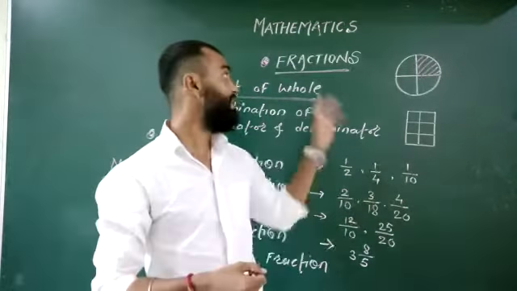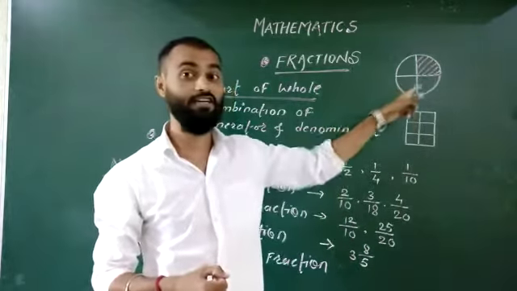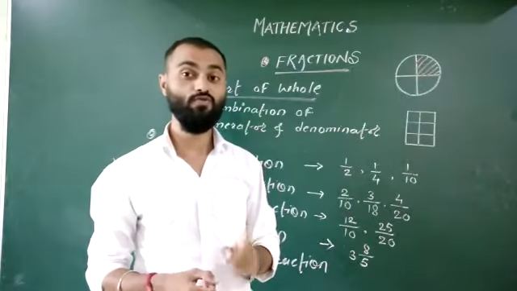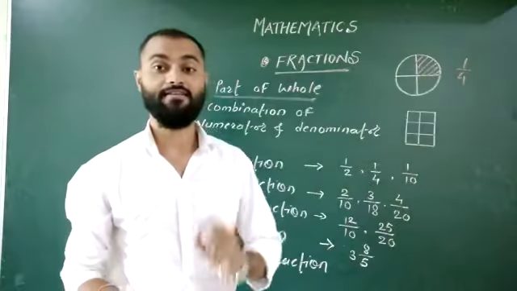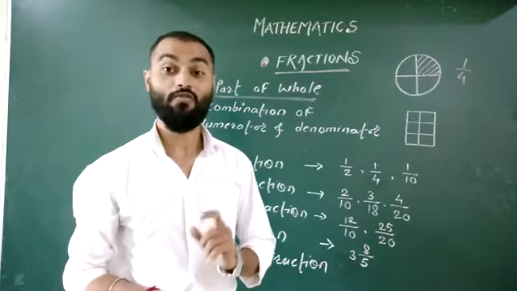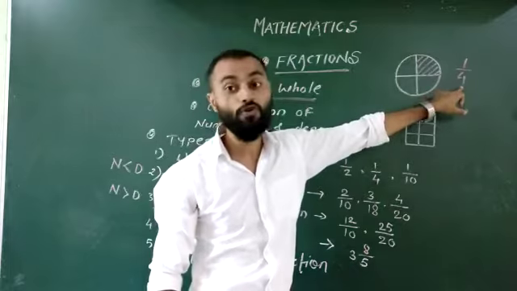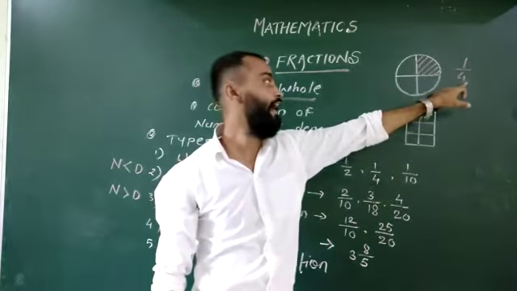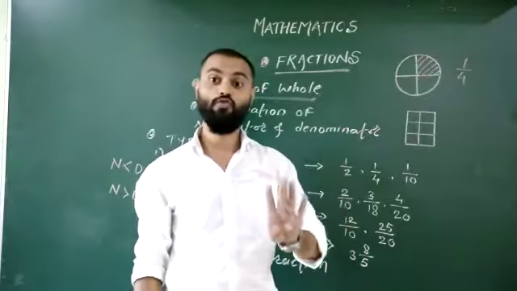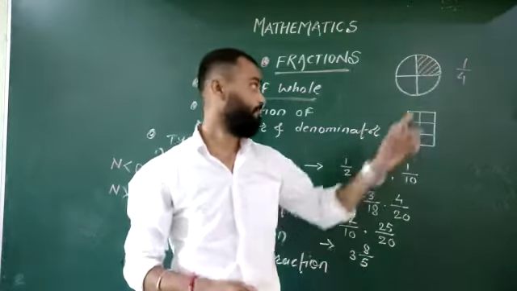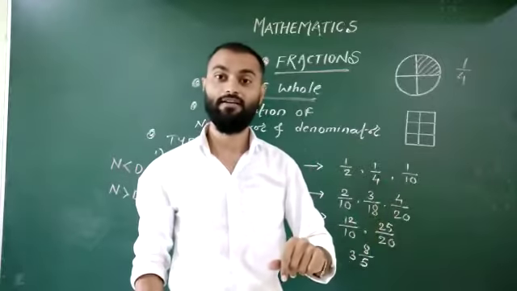But in case of fraction, you can say I gave you 1/4 part of my circle. Here fractions come, right? 1/4. Why 4? In denominator, I took 4. Why 4? Because I divided this circle into 4 equal parts, right? Therefore, 1/4. I gave you 1/4 part of my circle, right?